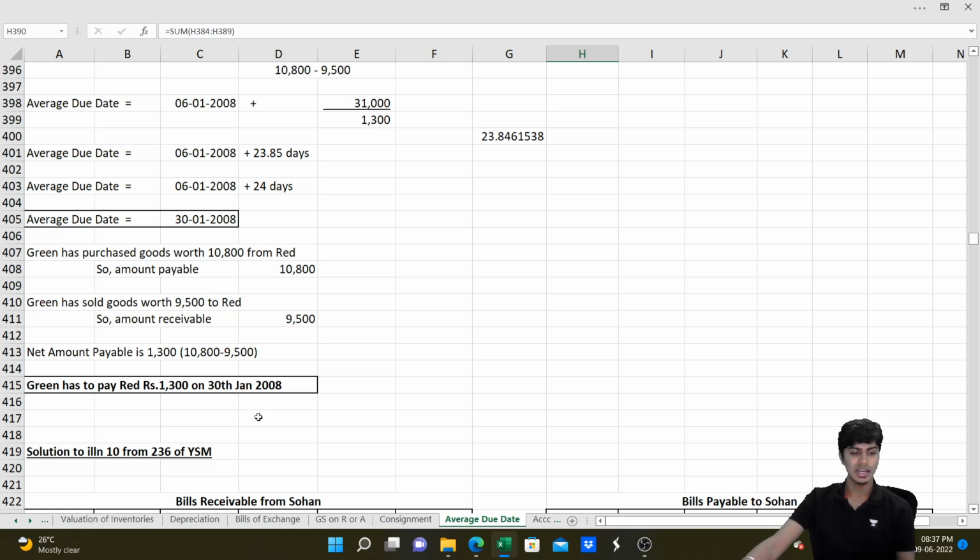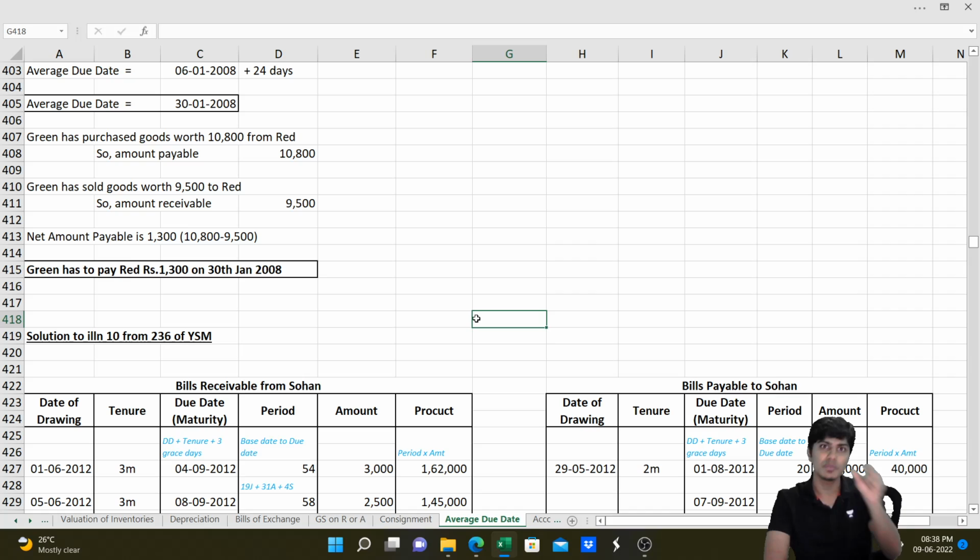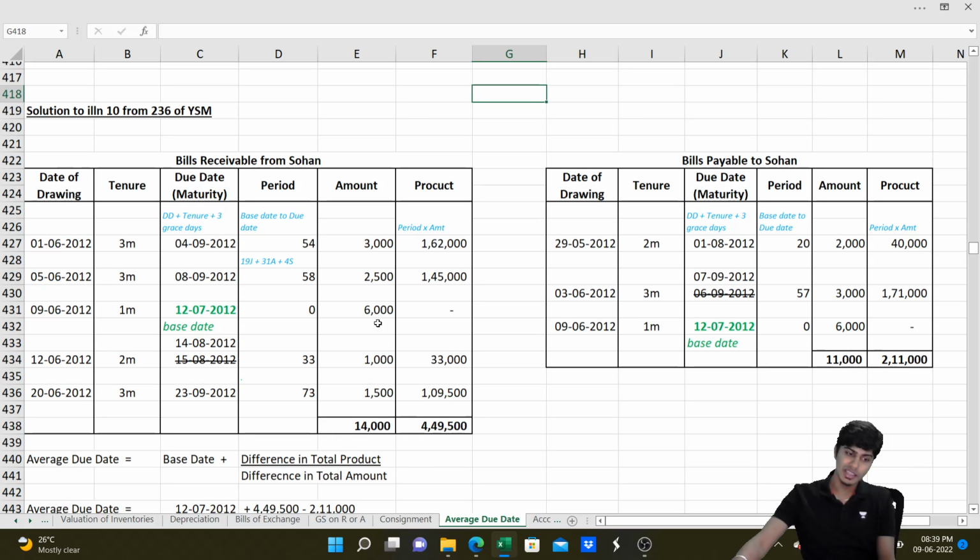If they say interest has to be saved by a specific amount, we know the interest amount, the principal amount, and the rate of interest. We'll find the time period by which payment is to be made before the average due date. Deduct so many days from the average due date to arrive at the date of payment. Yeah, one of the easiest topics in your syllabus. You can definitely ace this if you practice a couple of problems from this chapter.